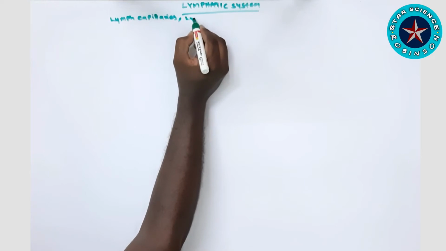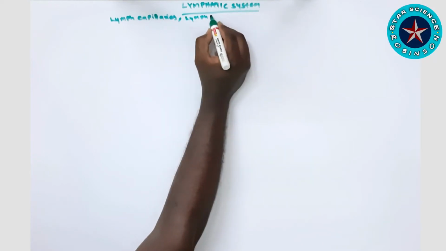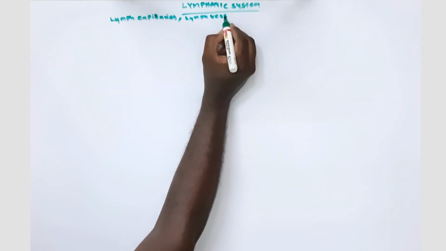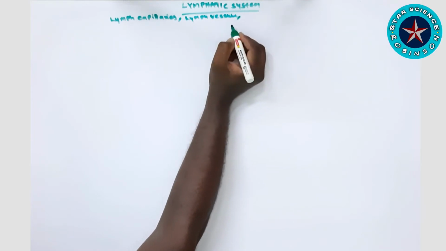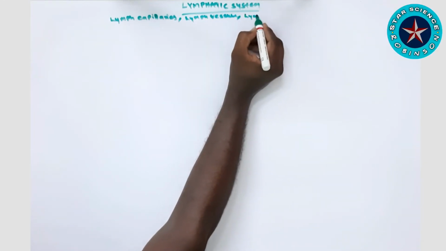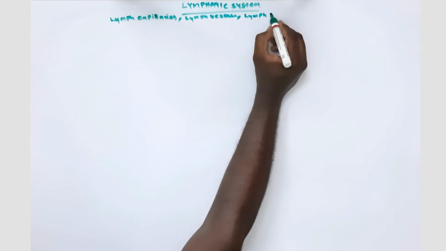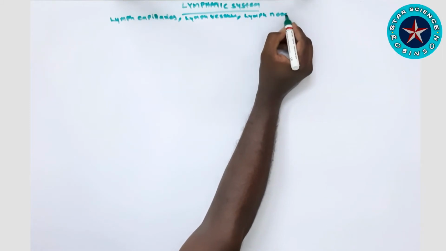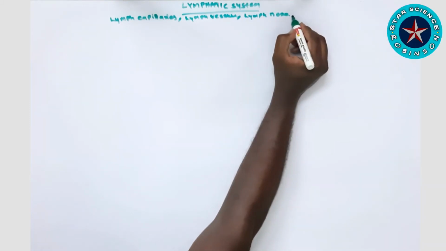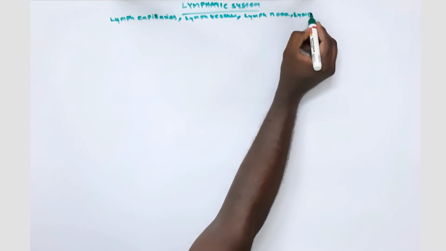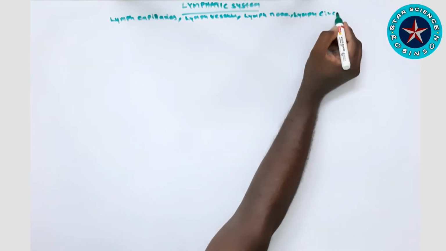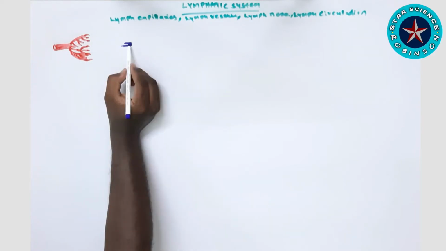So first of all, what are lymph capillaries? The lymph capillaries originate as blind-end tubes in the interstitial space. I will show you in our diagram. Tiny lymph capillaries join up to form larger lymph vessels. All tissues of the body have a network of lymphatic vessels, with the exception of the nervous system, bone, and the most superficial layer of the skin.